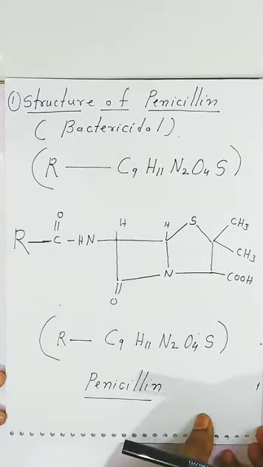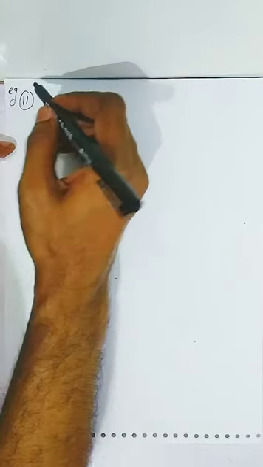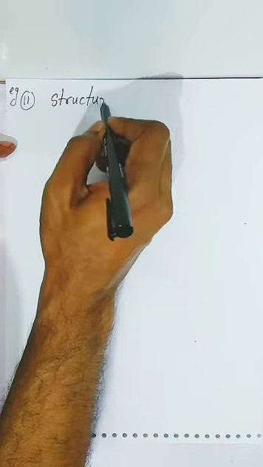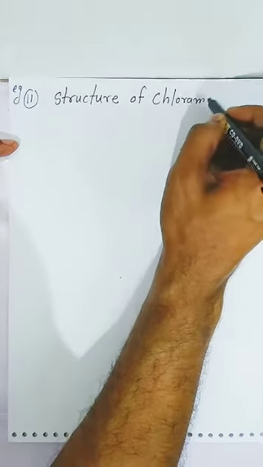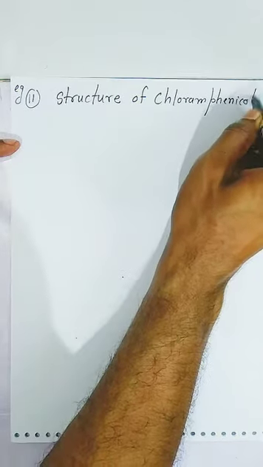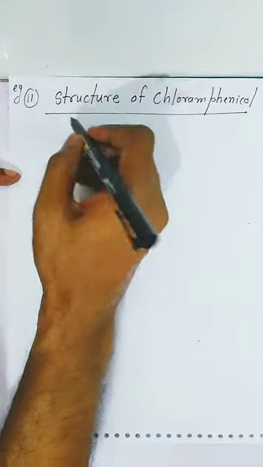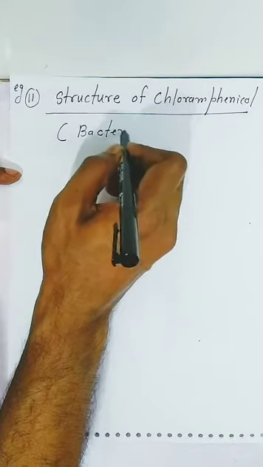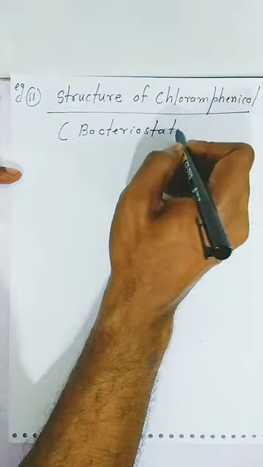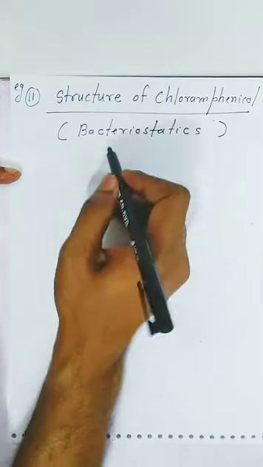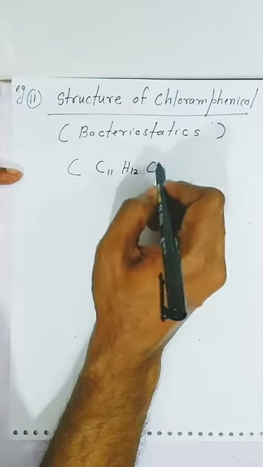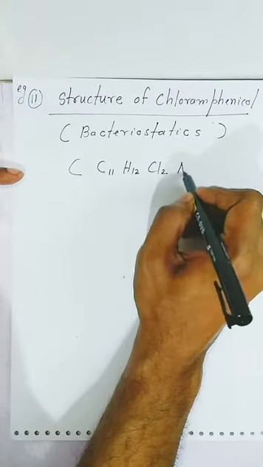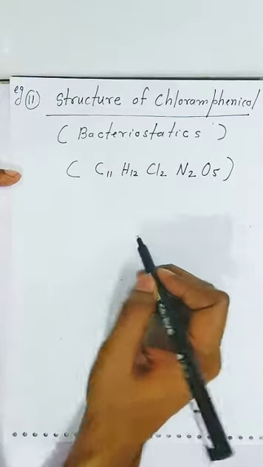Now students, we will write down the structure of chloramphenicol. Second example, structure of chloramphenicol. Now what is the molecule? It is a bacteriostatic drug students. The molecular formula is 11 carbon, 12 hydrogen, 2 chlorine, that is why it is a chloro. There are 2 nitrogen and 5 oxygen. This is the molecular formula students.